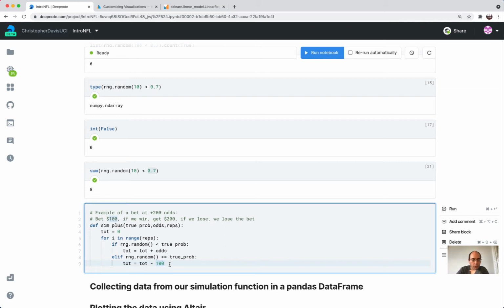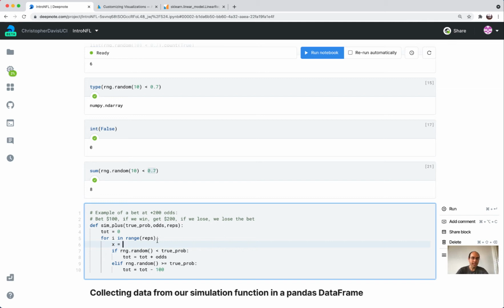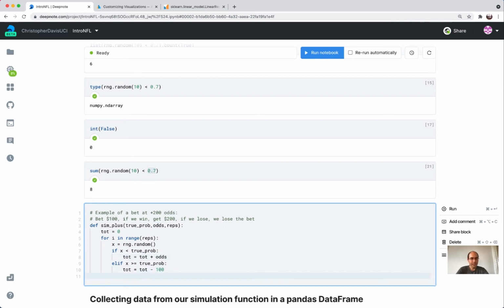And so if you've done a lot of programming before, maybe you see what the mistake is. The mistake is that this thing here could be totally different from this thing here. So we really want to just do it once. One way to do it would be something like x equals this uniformly distributed random number between 0 and 1. And then at the end of the function, we can return tot, the total value. And so this is correct.